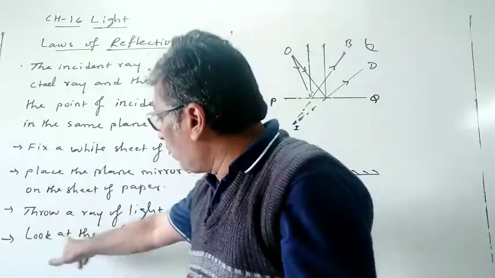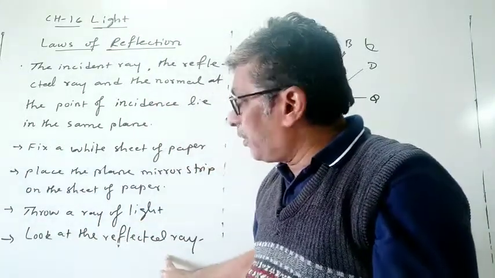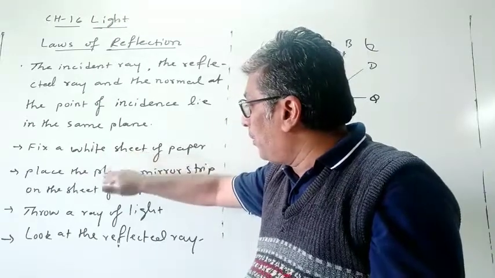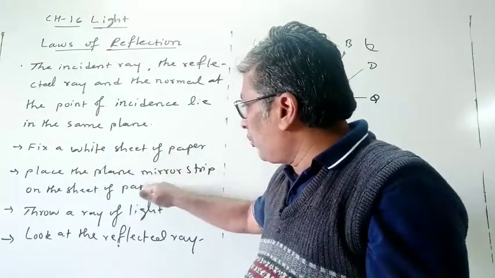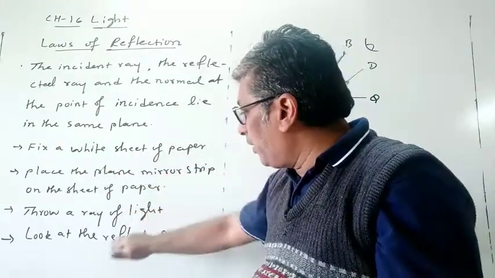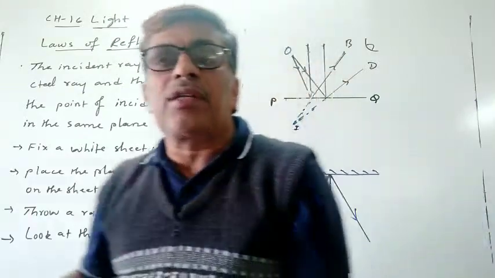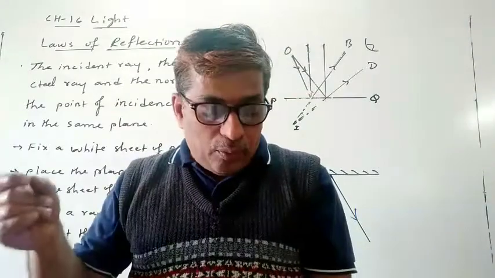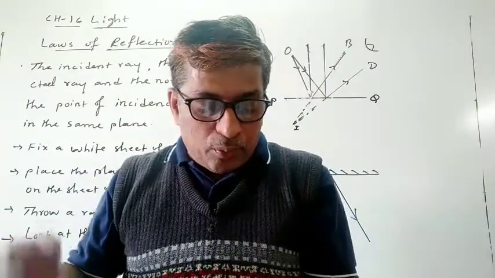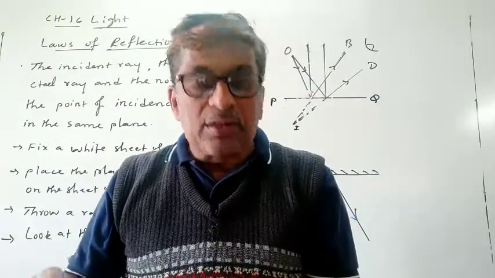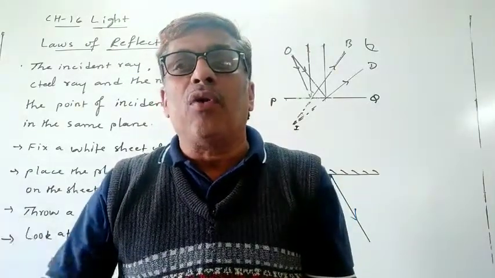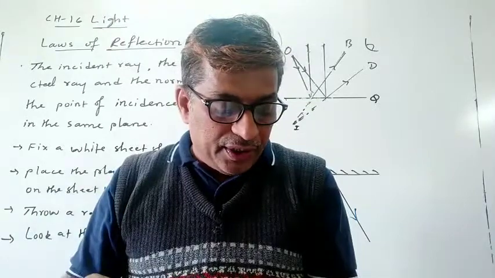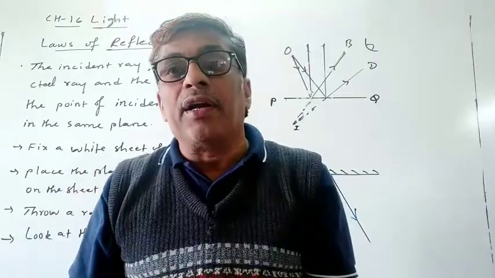Now observe, look at the reflected ray. So this you have to observe. It's a white sheet of paper. Place the plane mirror also if you want, throw the ray of light and look at the reflected ray. These are the steps you have to follow. Okay, now bend the part of the projected portion where the reflected ray falls. So can you see the reflected ray again?